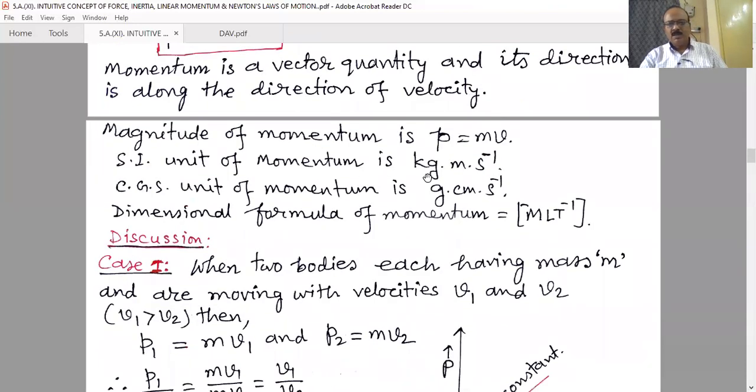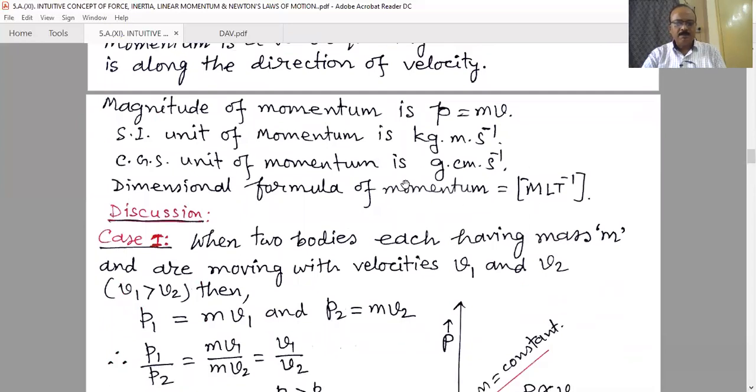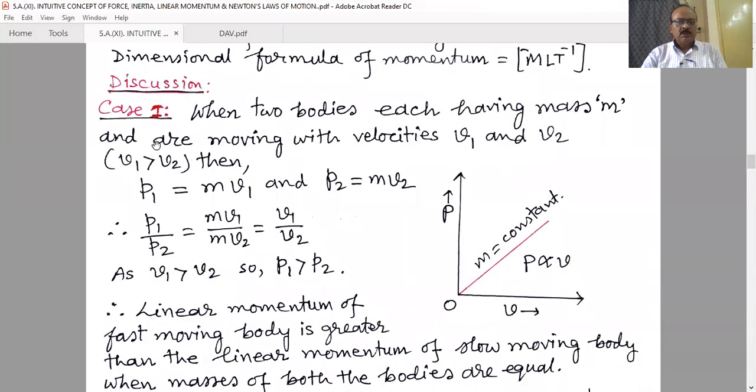SI unit of momentum is kg meter per second. It is just the product of the unit of mass and the velocity, kg meter per second, and CGS unit of momentum is gram centimeter per second, and the dimensional formula is M L T to the power minus 1. Now, different cases related to the momentum.